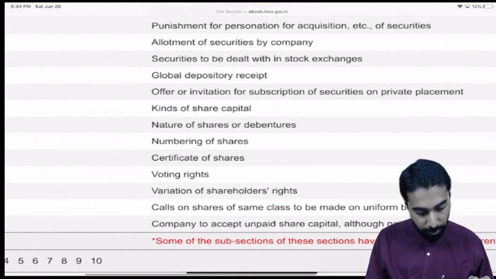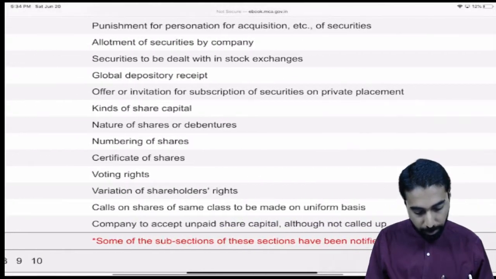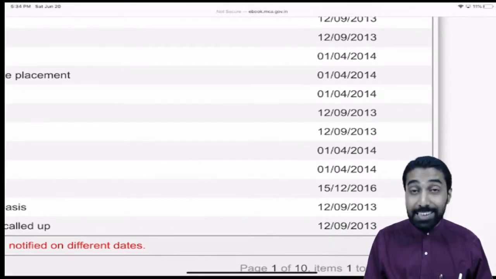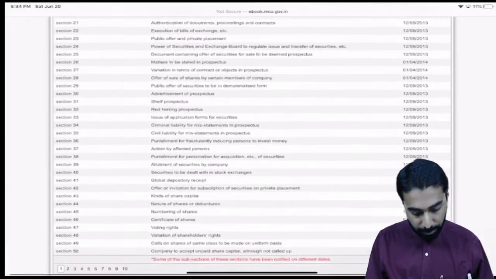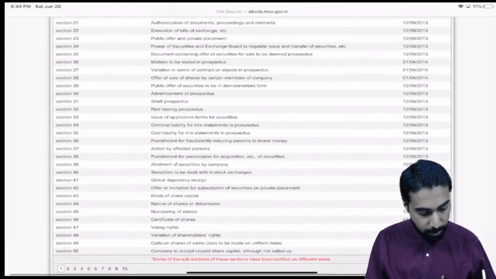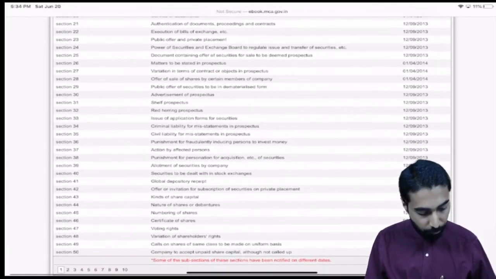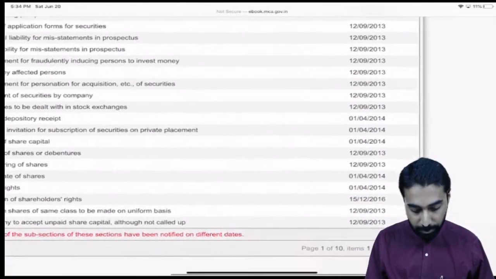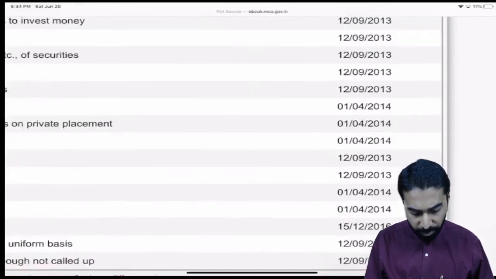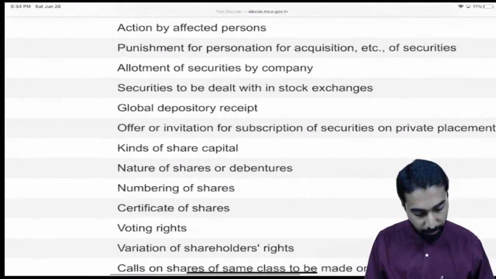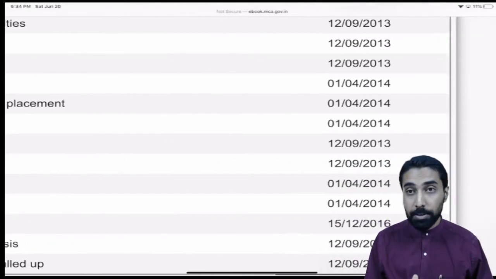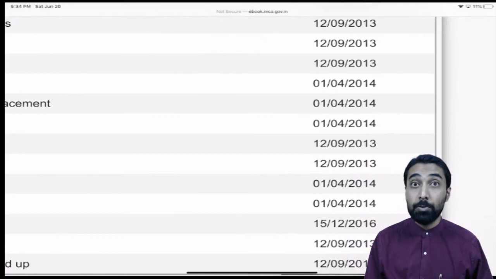But if you see here, section number 48 is coming into force on 15th December 2016, correct? Like that, you can go and see different sections of the Companies Act, and you will get different dates where it is applicable. One more thing, we have section number 46, which comes into force on 1st April 2014. So that is how this works.